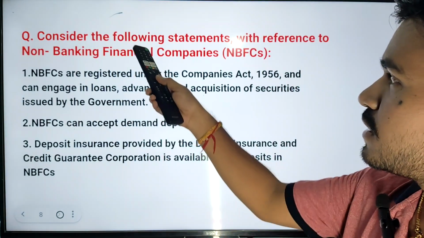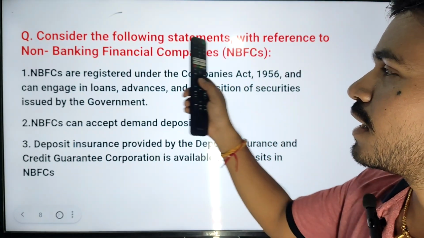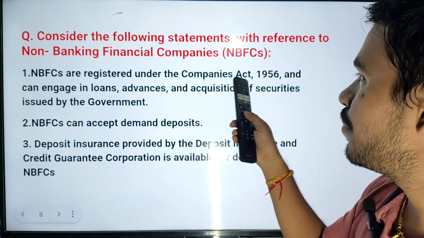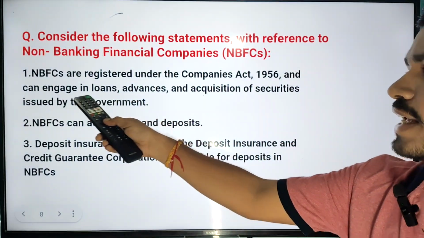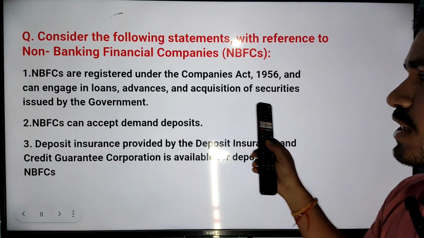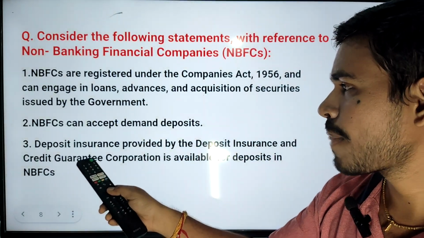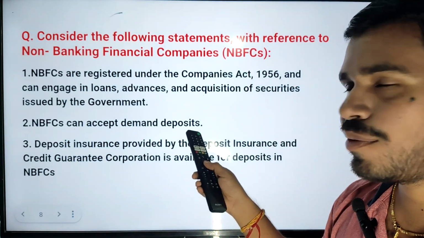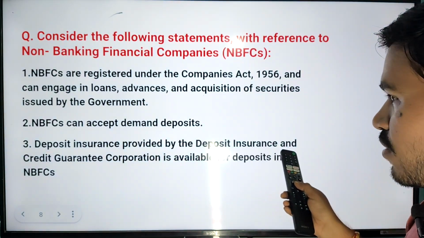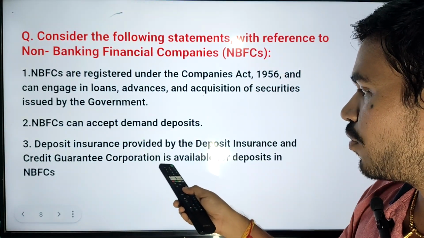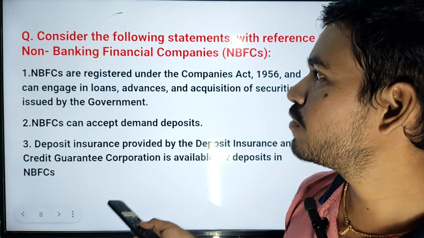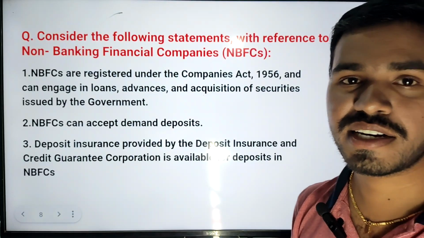Next question. Consider the following statements with reference to non-banking financial companies. NBFCs are registered under the Companies Act 1956 and can engage in loans, advances and acquisitions of securities issued by the government. Second one, NBFCs can accept demand deposits. Third one, deposit insurance provided by the Deposit Insurance and Credit Guarantee Corporation is available for deposits in NBFCs. So which of the following statements regarding NBFCs are correct?